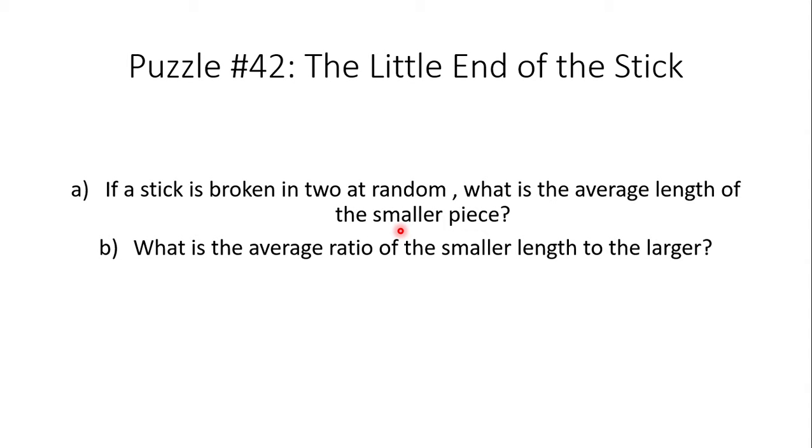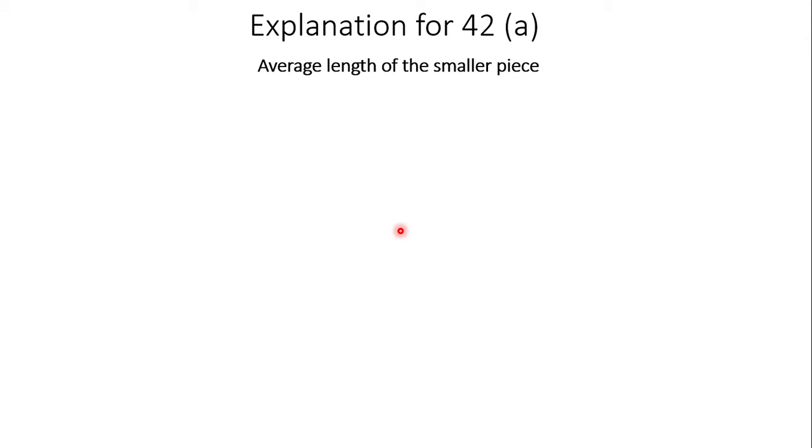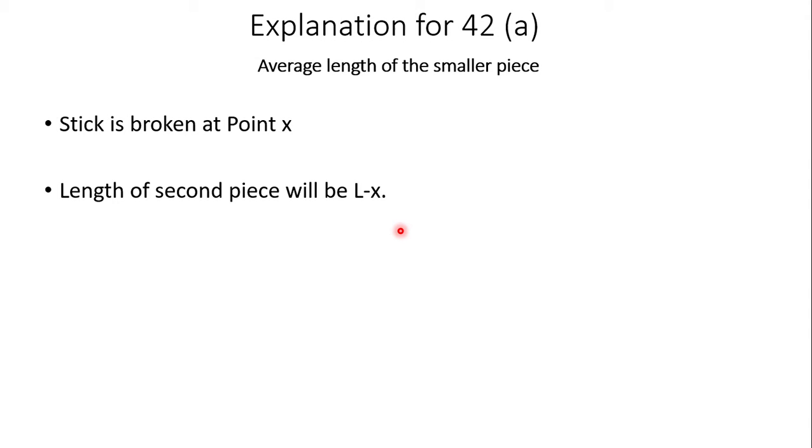So let's explain the two parts. First, the first question asks us for the average length of the smaller piece. Let's assume that the stick has been broken at point X. This X can be at any random point of the stick.